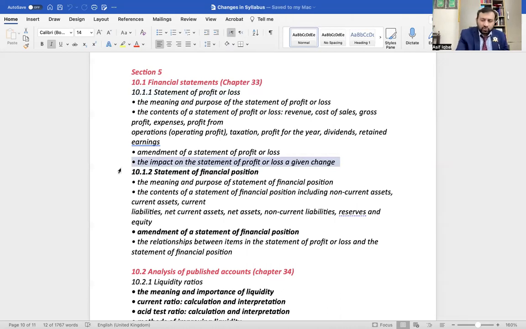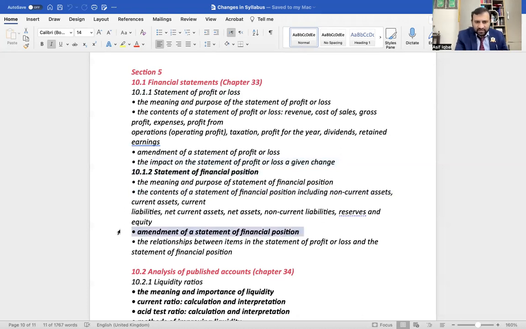Okay, these are some new contents in section number 5. Majority of them have been transferred from A1 to A2. Statement of financial position was also part of A1, now made part of A2. The meaning and the purpose of statement of financial position, first of all, was part of A1. The content of the statement, part of A1, now transferred to A2.